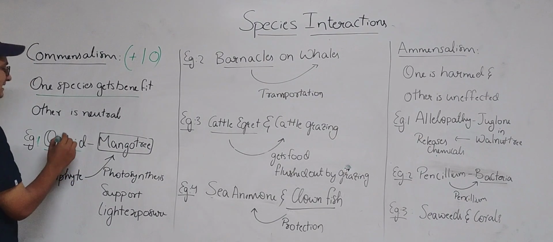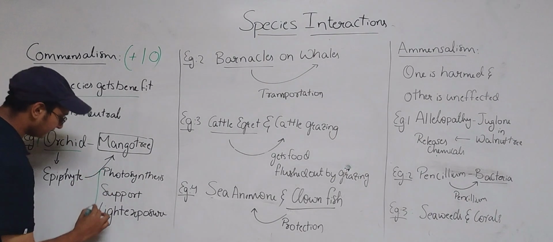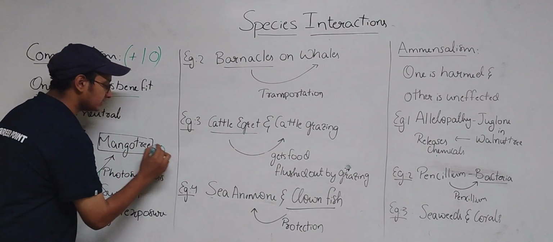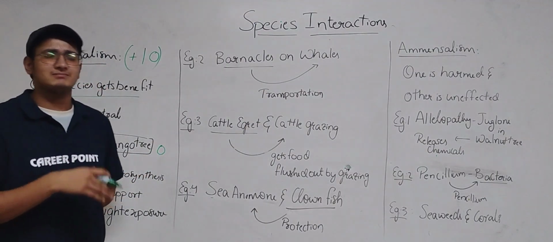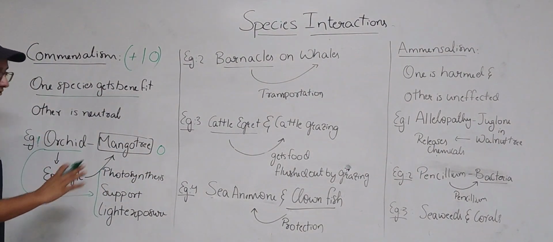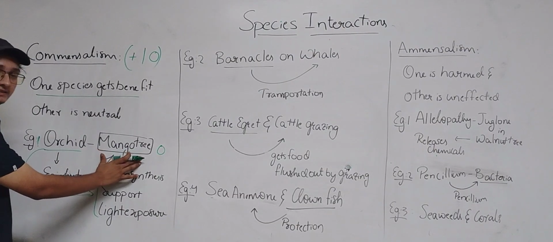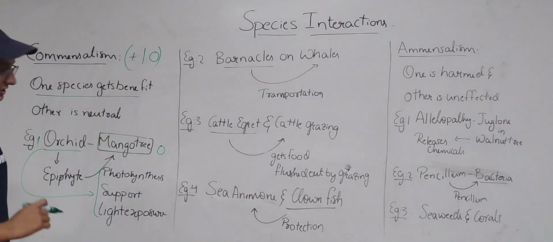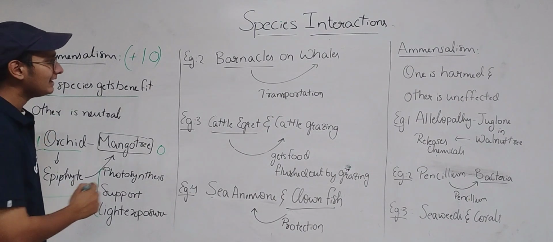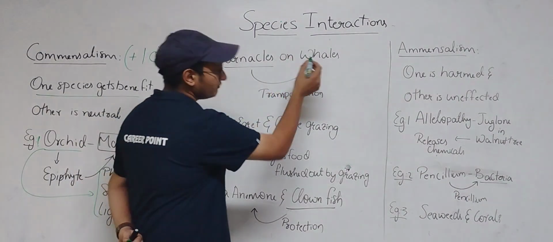So the orchids are getting all these benefits, but there is no use for the mango tree. For the mango tree there is no benefit or harm from the orchid. That's the reason why the mango tree is in the neutral state and the orchid is getting the benefit. So that is commensalism.